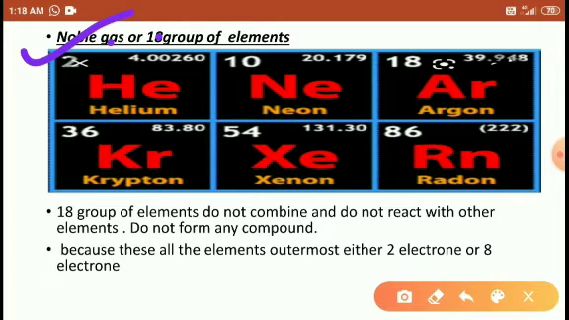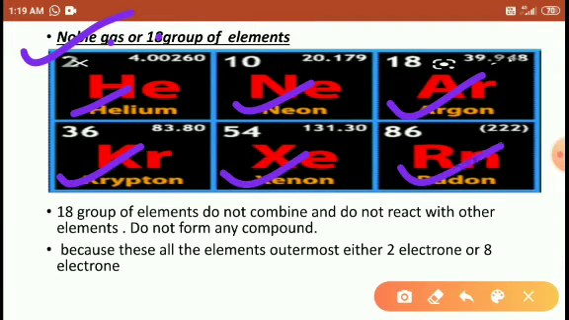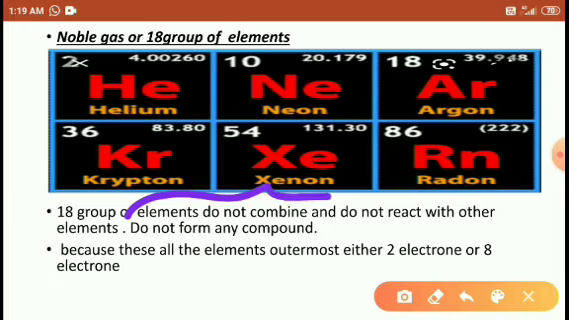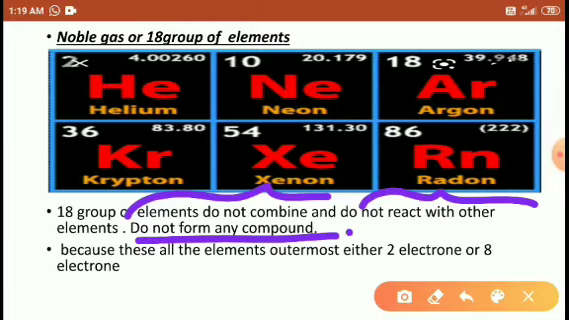So what are the noble gases? Helium, neon, argon, krypton, xenon, radon. These all are the noble gases, students. Right, so let's see their properties. The group 18 elements do not combine and do not react with other elements, and do not form any kind of compounds. Right students, group 18 elements do not combine with other species, do not react, and do not form any kind of compounds.